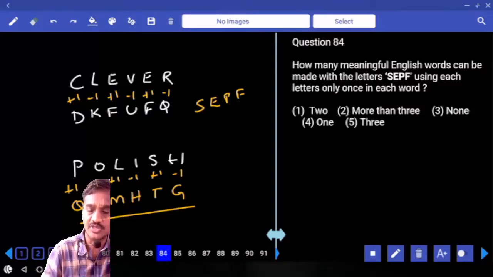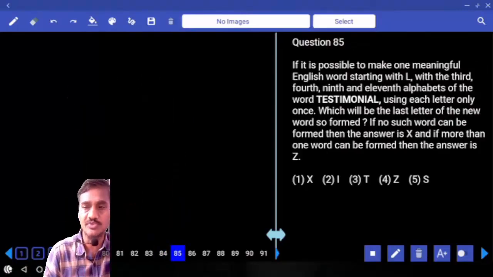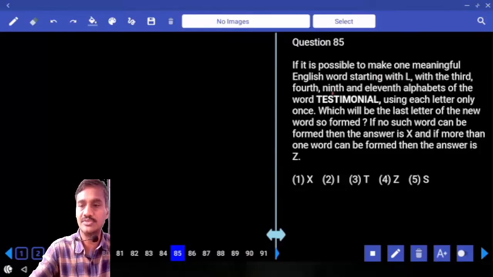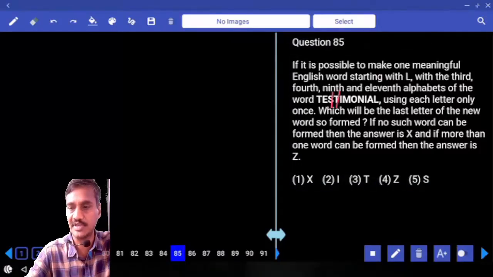None, that is choice 3. And 85, now if it is possible to make a meaningful English word starting with L, with 3, 4, 9, 3, 4, 9 and 11. 3, 4, 5, 6, 7, 8, 9 and 11.